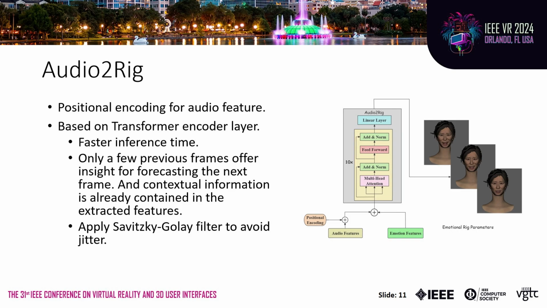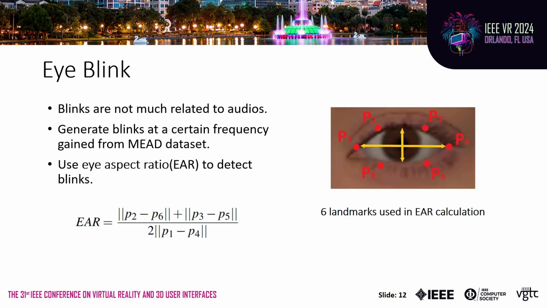Unlike previous works that apply transformer decoder for mapping, our model is based on transformer encoder layers. Our choice is mainly due to 3 considerations. First, the inference time of encoder layers is much faster than decoder layers. Second, only a few previous frames offer insight for forecasting the next frame, and contextual information is already contained in the extracted features. Third, we apply a Savitzky-Golay filter to avoid possible jitter caused by direct mapping.